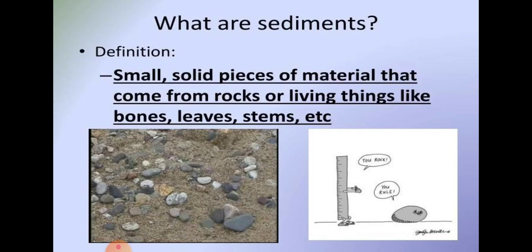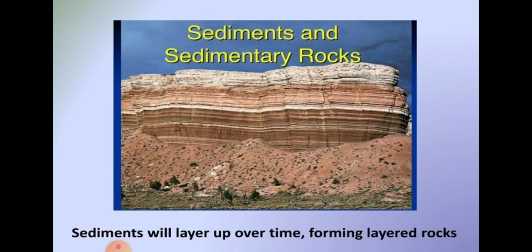So when any object, whether a rock, leaves, bones, or stems, gets broken down and converted into small pieces, that is known as sediments. And these sediments create several types of rocks by different features, such as sedimentary rock. So what is sedimentary rock? Sedimentary rock is formed when sediments get layered up over time, forming layered rocks. Now you can see in the picture there are different layers in that rock. Can you see that? Yes.